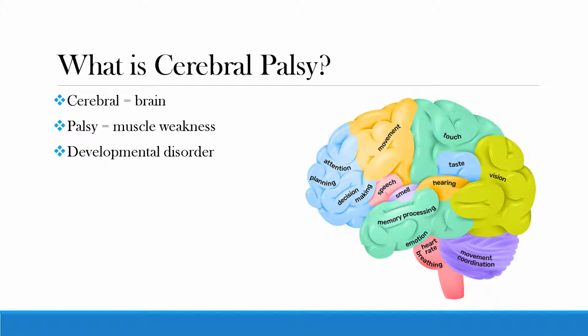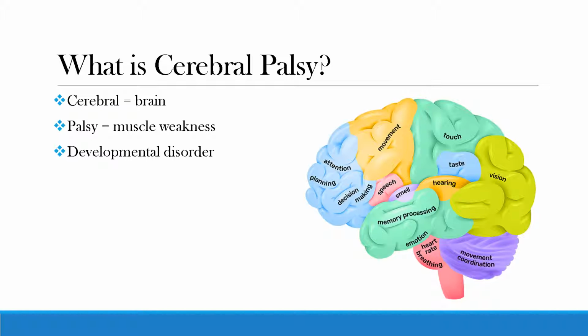First off, what exactly is cerebral palsy? Let's break up the words. Cerebral means pertaining to the brain, and palsy means weakness or problems with using the muscles. So cerebral palsy is a group of diseases that affect muscle tone, movement, and motor skills. It is one of the most common neurological deficits in childhood.